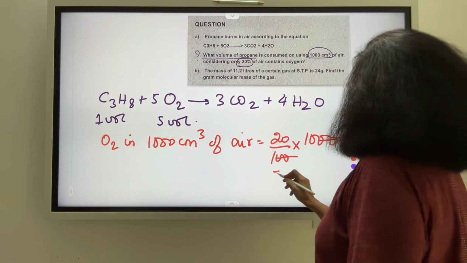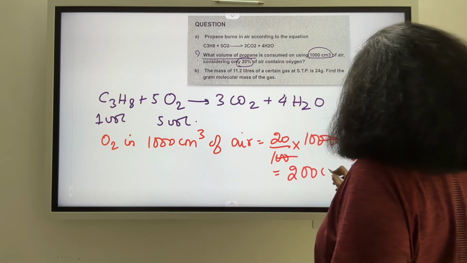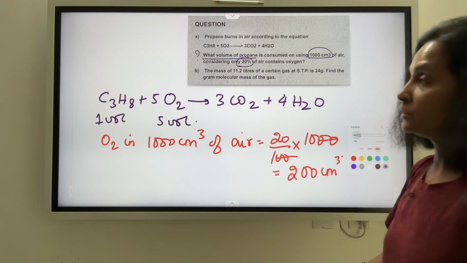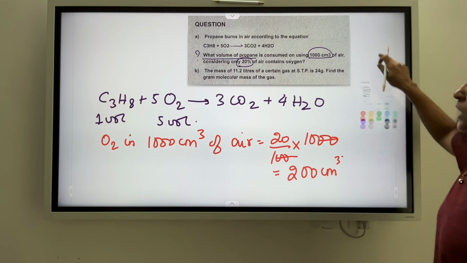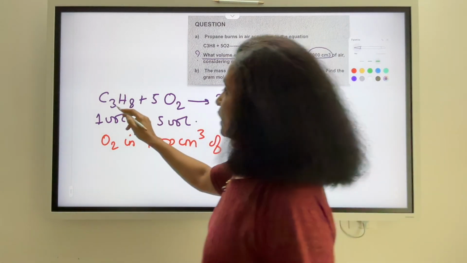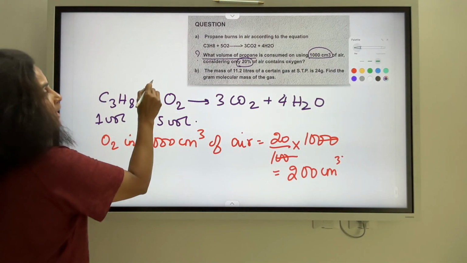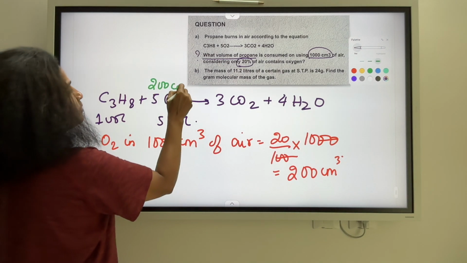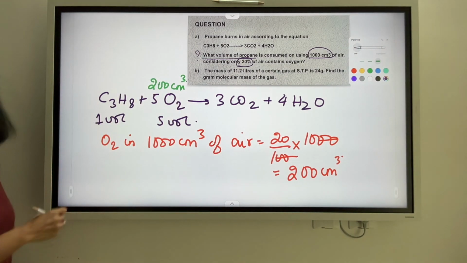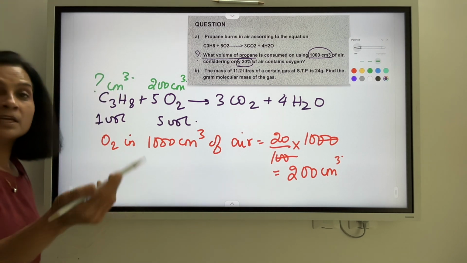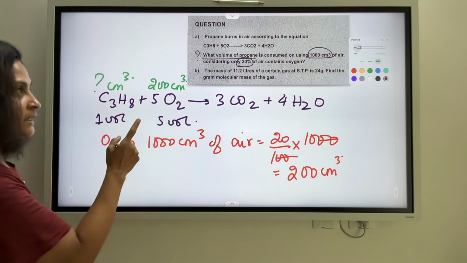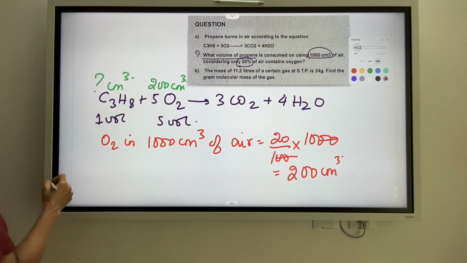That means I have 200 centimeter cube of oxygen. Now I have to find out how much of propane would be burnt when I have 200 centimeter cube of oxygen. So how much in centimeter cube of propane has been burnt here? So that's my question. So how do I calculate that part?